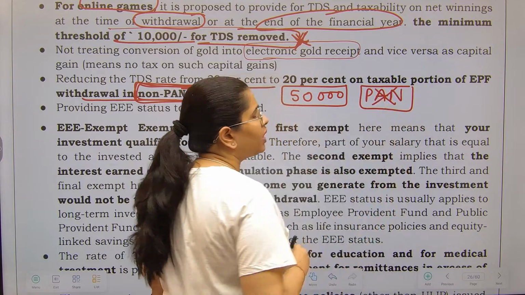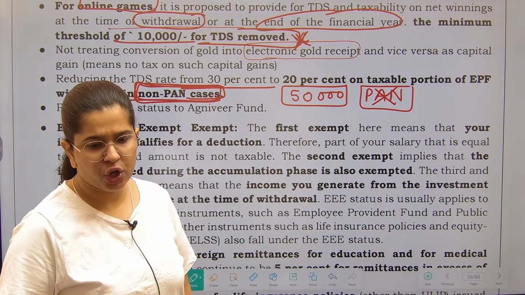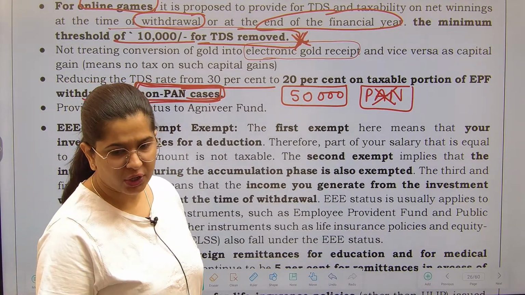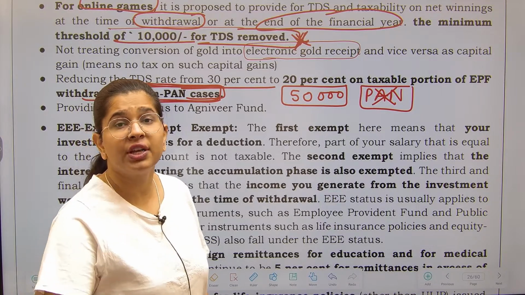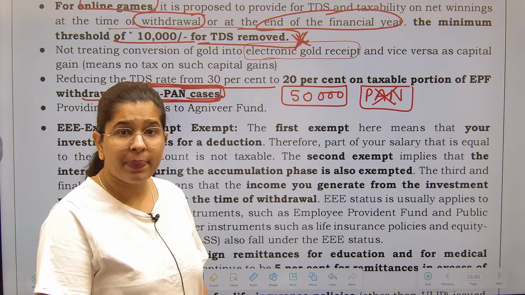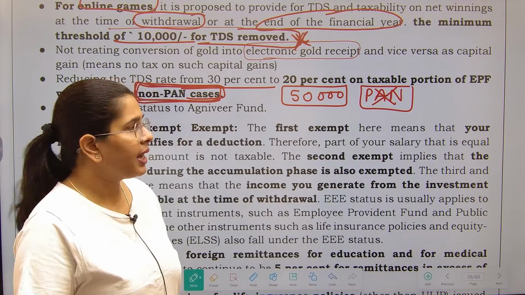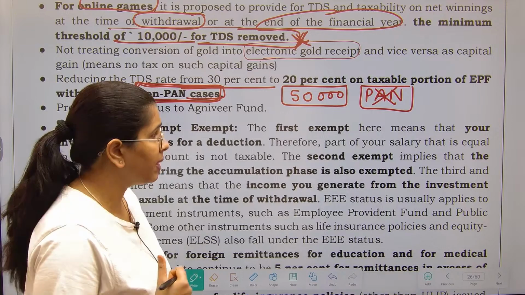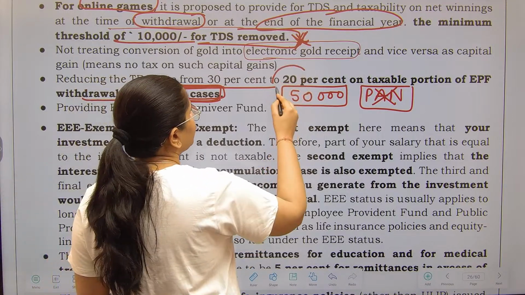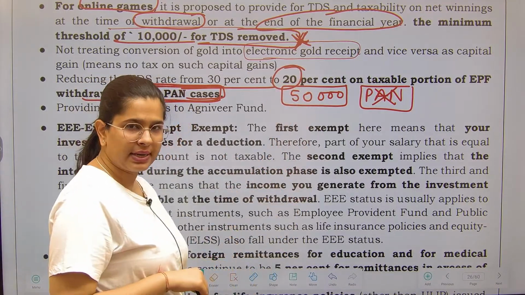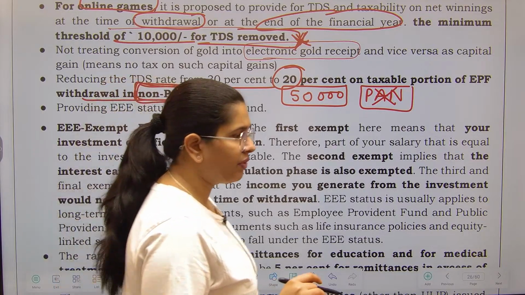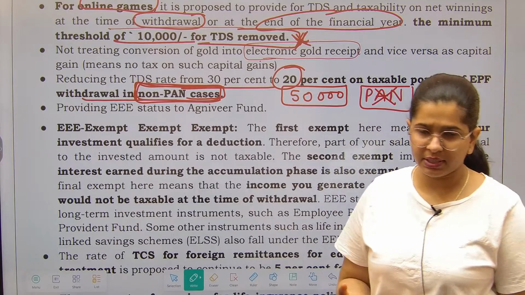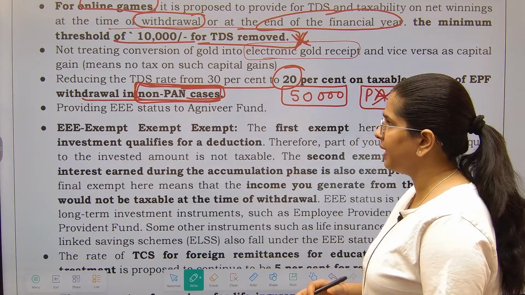In that case, till now government used to charge a whopping 34% after adding cesses, but right now government has reduced it to 20%. Government said okay fine, even if you are not able to furnish your PAN, we are not going to charge you 30%, we will charge you just 20%, be relaxed.